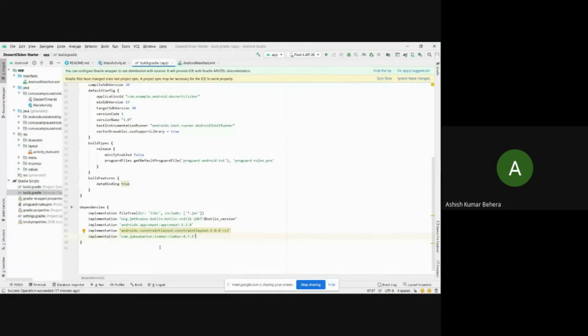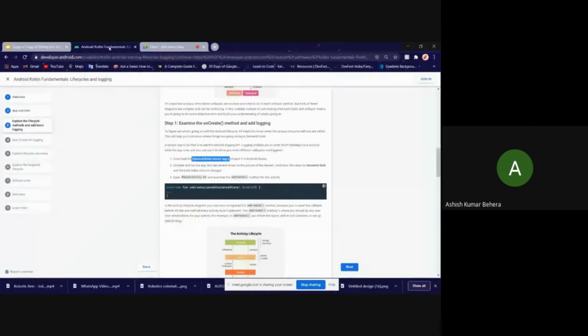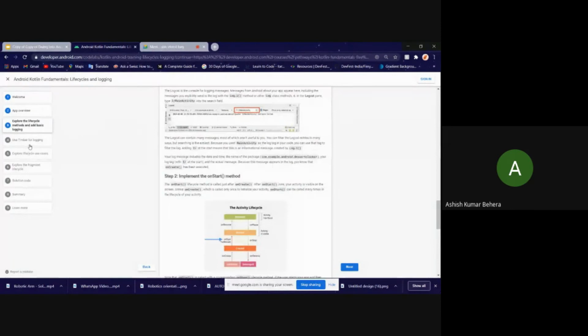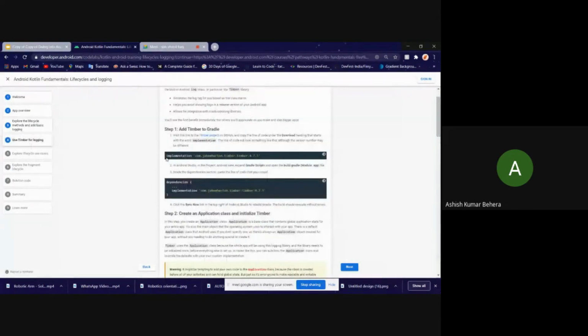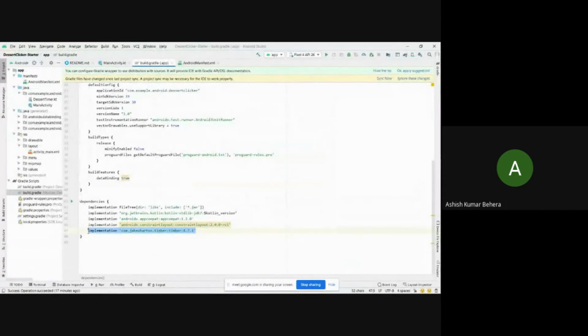Okay, guys. This is the version that we are using, and the same version is also provided to us inside this fundamentals course. Let me just show you. Okay, so here is our implementation line. This implementation we will be adding in our code. Let me recheck it again. Okay, so after adding this one, we need to sync our project.